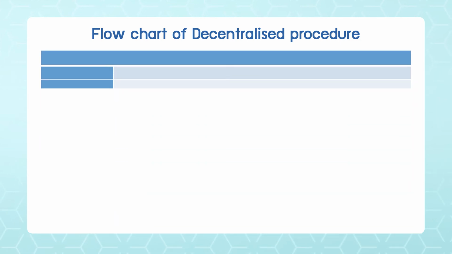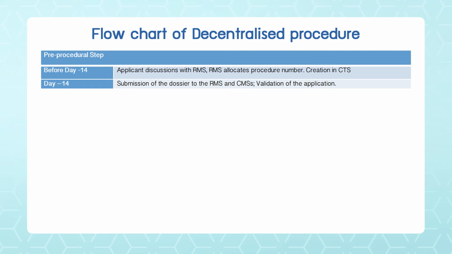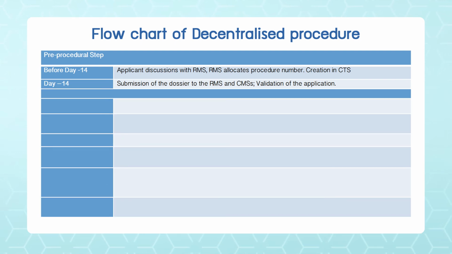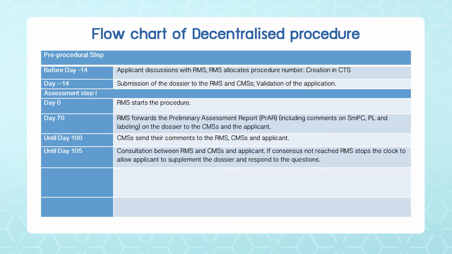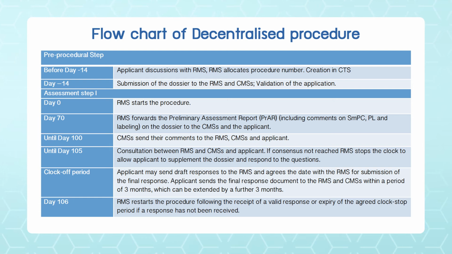So basically this is the flow chart of how the decentralized procedure works. So the applicant discusses with the RMS, and the RMS allocates a procedure number and creates a common tracking system. And then there is a submission of the dossier, and it takes 14 days to validate the application on the system. And if everything is okay, then day 0 starts.